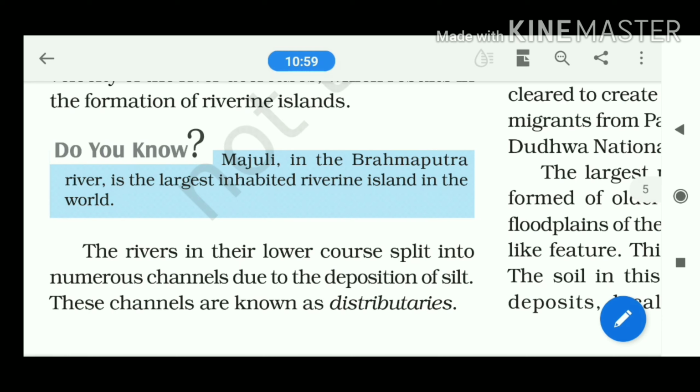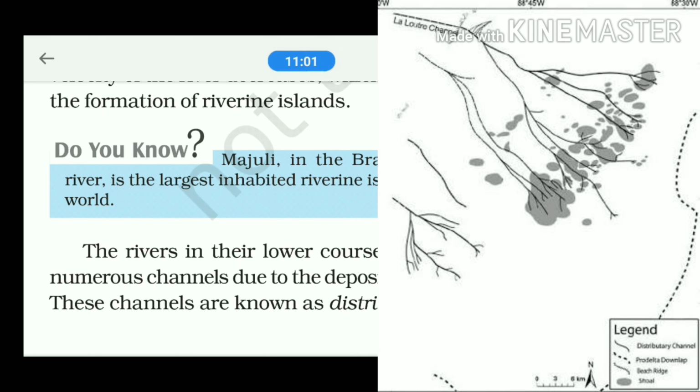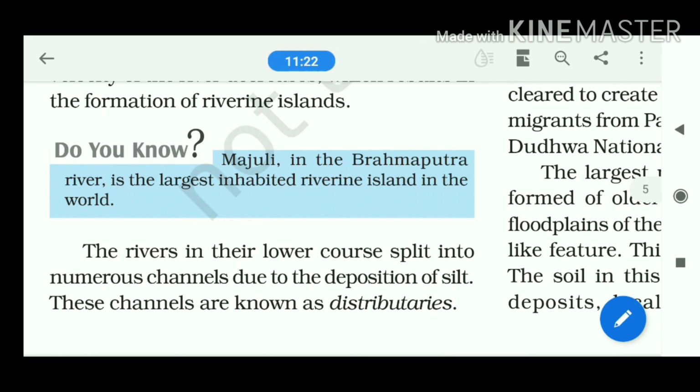At the time of formation of the distributaries, we also see a huge amount of deposition by the rivers in the lower course, and due to the reduction in the slope, the rivers are not able to cut down such depositions. They try to avoid such depositions, and they form a number of channels. That is referred to as what? That is referred to as the distributaries.